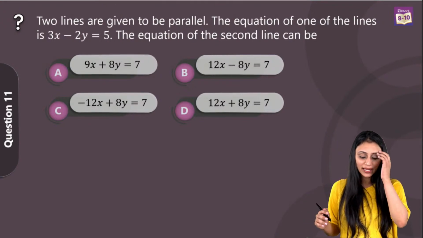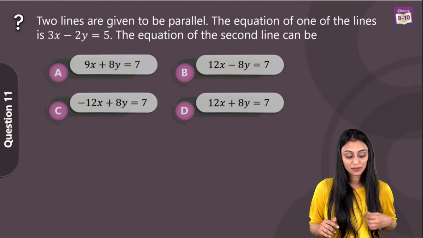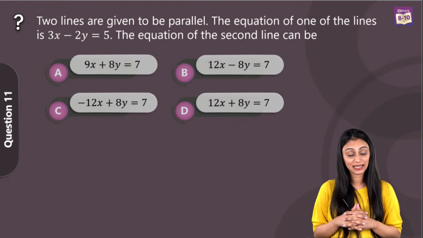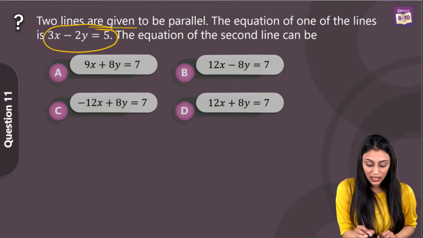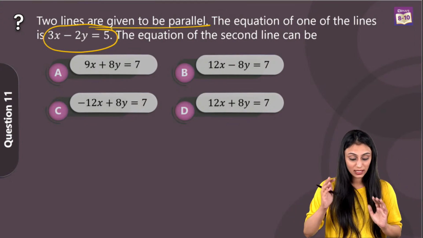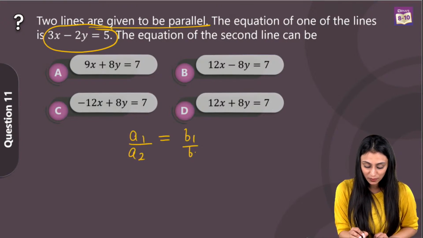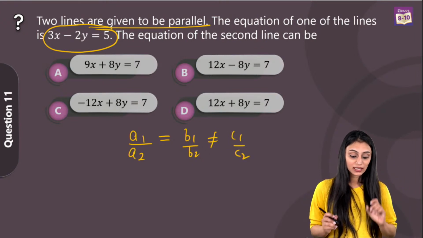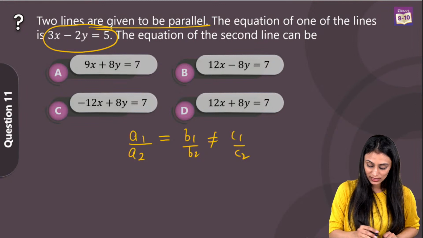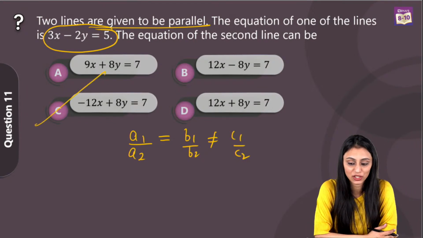Question number 11. Two lines are given to be parallel. The equation of one of the lines is 3x minus 2y equals 5. The equation of the second line is to be found. So one equation of the line is given, and the other line is parallel to this. We know that for parallel lines, a1 by a2 equals b1 by b2 not equal to c1 by c2. This is the condition. Using this condition, we would get option C, which is minus 12x plus 8y equals 7. Yes, Ayush, Abhishek, Umama.